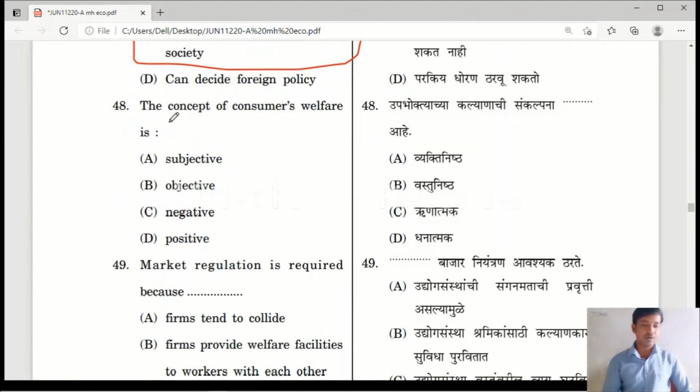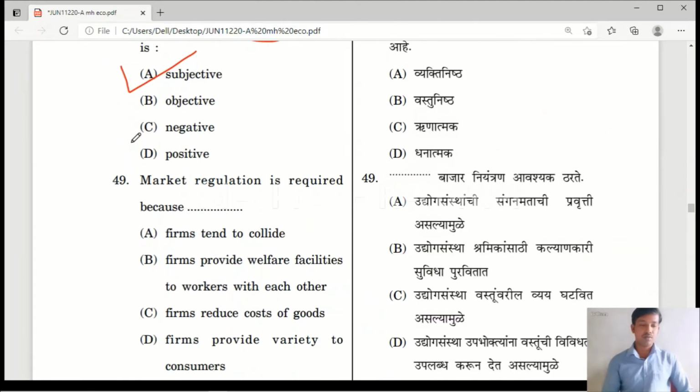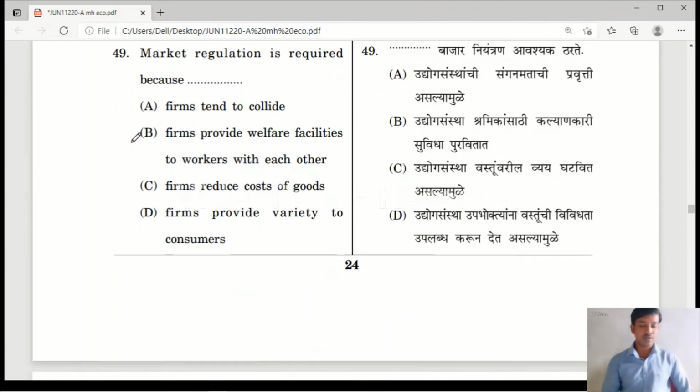Next, question number 48. The concept of consumer welfare is option A subjective, option B objective, option C negative, option D positive. Is it possible to measure the welfare in numbers? No, we can't. So it is a subjective factor. So option A is the correct answer. Next, question number 49.